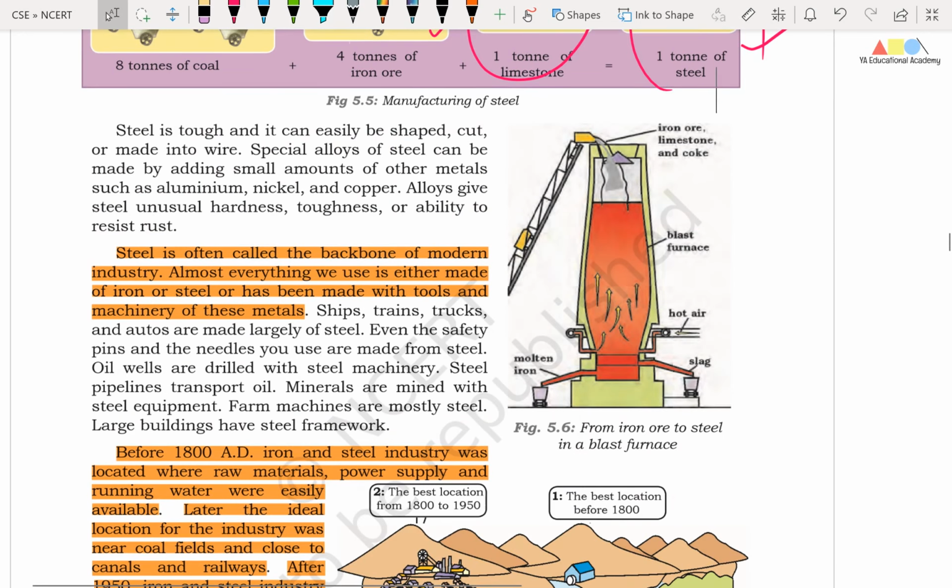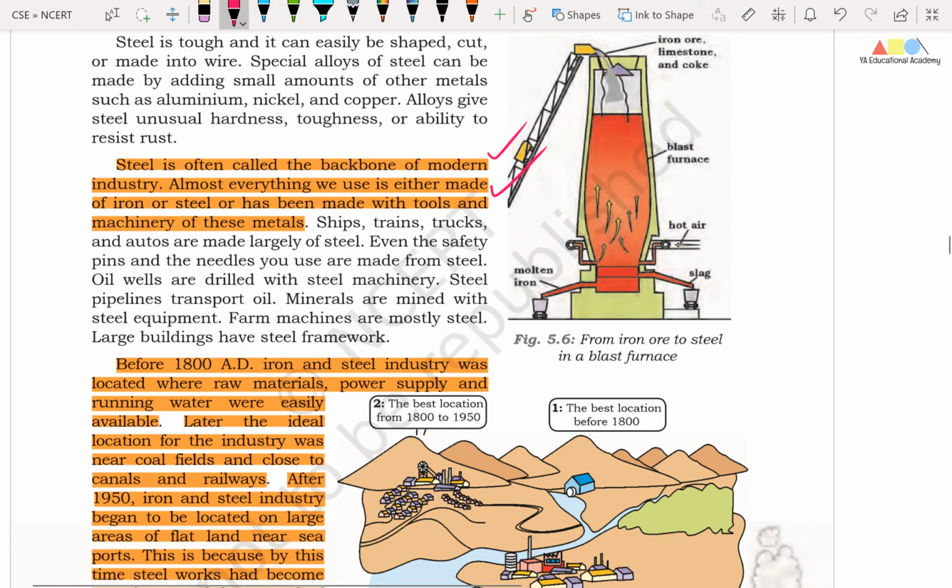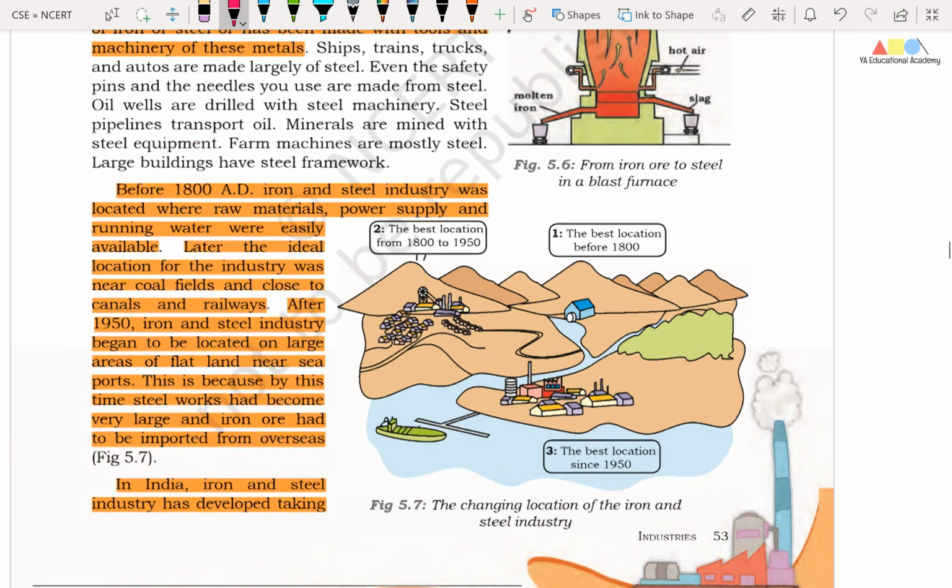Right friends, steel is often called the backbone of modern industry. Almost everything we use is either made of iron or steel, or has been made with the tools and the machinery of these metals. So you can understand the importance of steel in our day-to-day life.